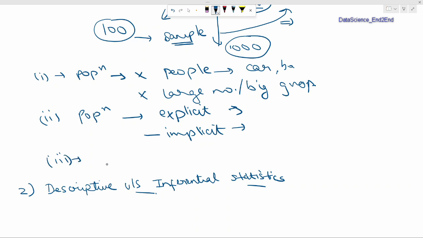Third point was, in case of sample, suppose we are calculating any particular metrics, for example, mean, median, or mode, or any other variable. In case of sample, we call all these KPIs as statistic. While in case of population, if we calculate same things, then all these variables will be called as parameter.